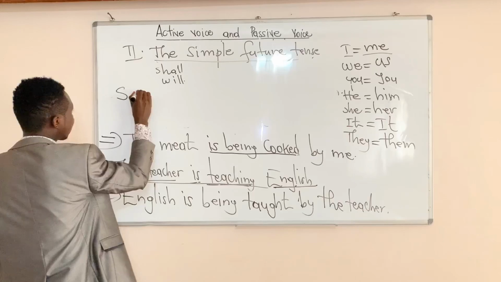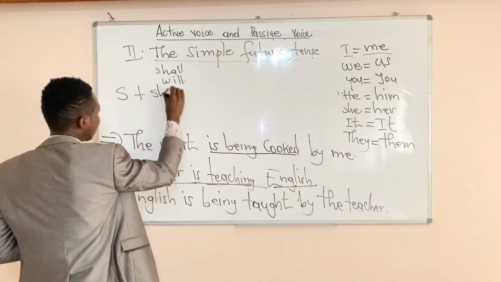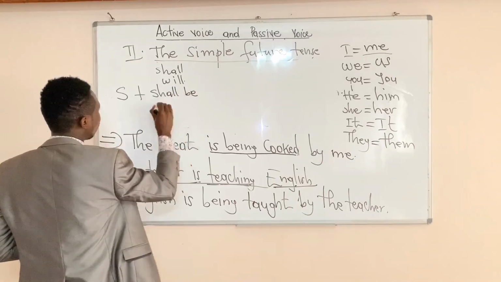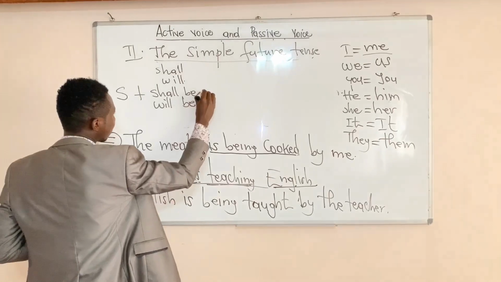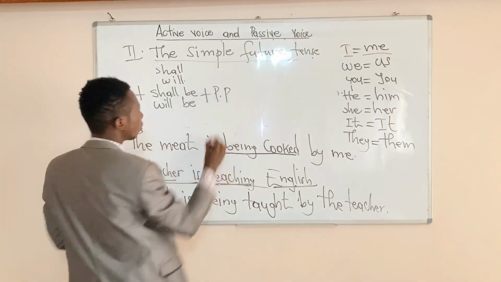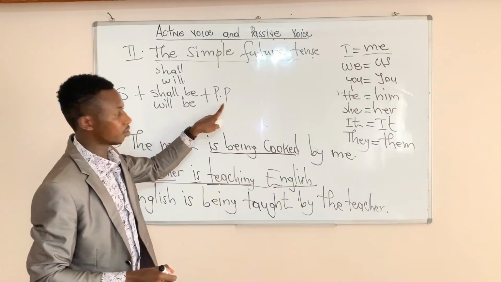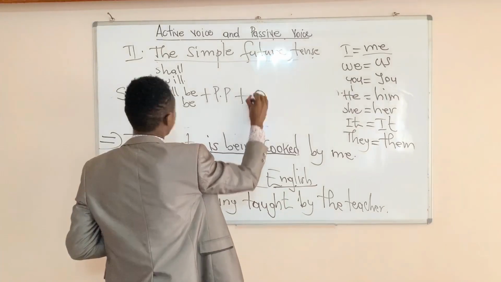Let me give the formula of the simple future tense. Here we have subject plus shall be or will be plus what? Plus our PP. I told you PP means past participle. Plus what? Plus object.